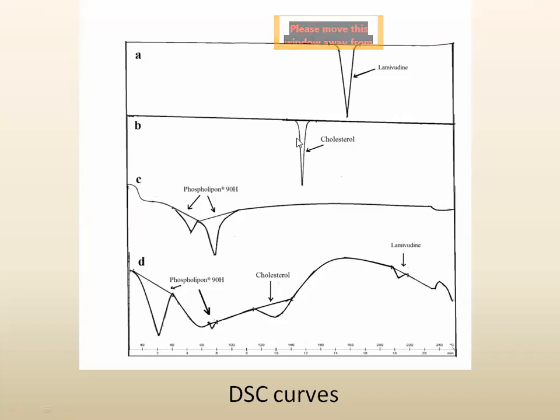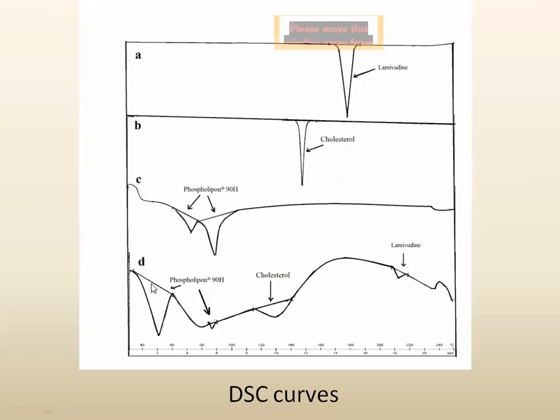Same here, due to that interaction, here we got a peak at around 150, but again the peak is broad, whereas here the peak is narrow. It starts from around 112 and ends around 140, and the sharp peak is at 130. Here we got a sharp peak at around 144. So again changes have occurred.